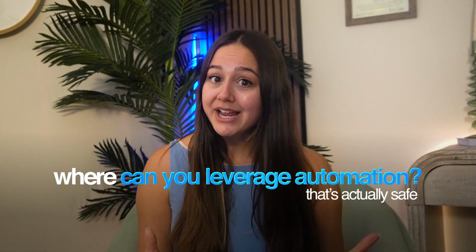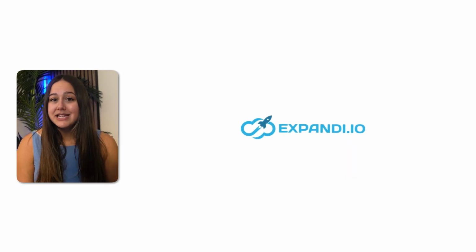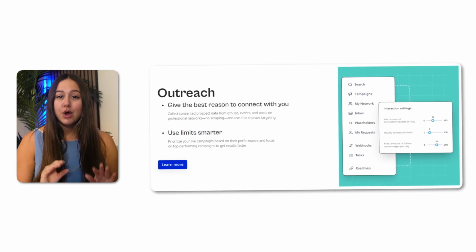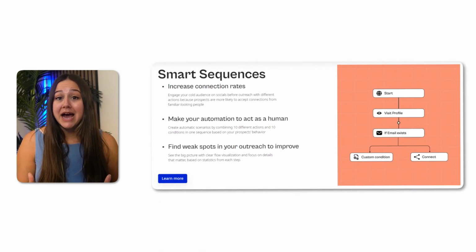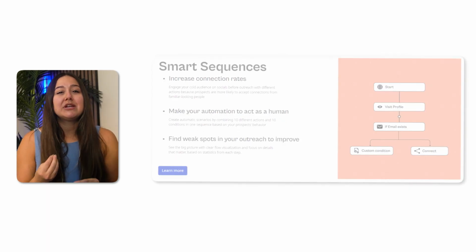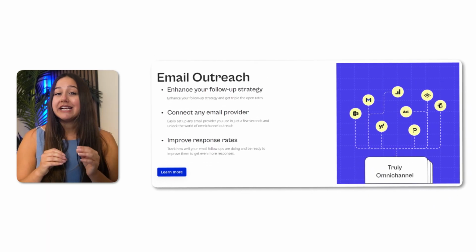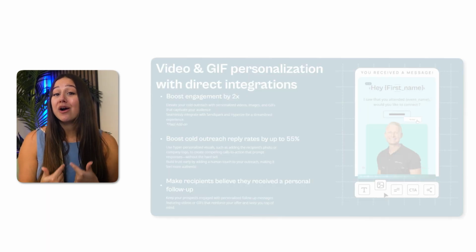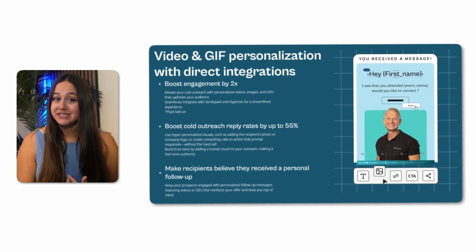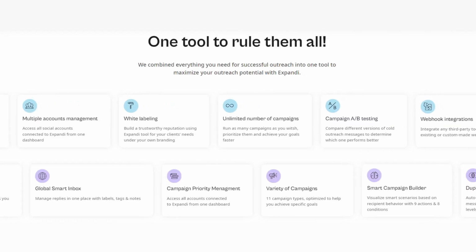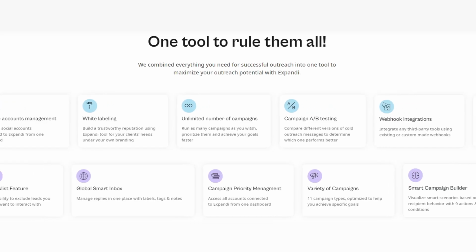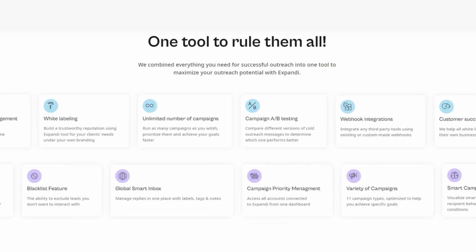So where can you leverage automation that's actually safe? Tools like Expandy mimic human behavior: random delays between actions, different activity patterns each day, built-in warm-up features. Expandy is actually what our team at ColdIQ uses, and it costs more than the cheap alternatives, but it's perfect for our team size, and we haven't had a single account banned.